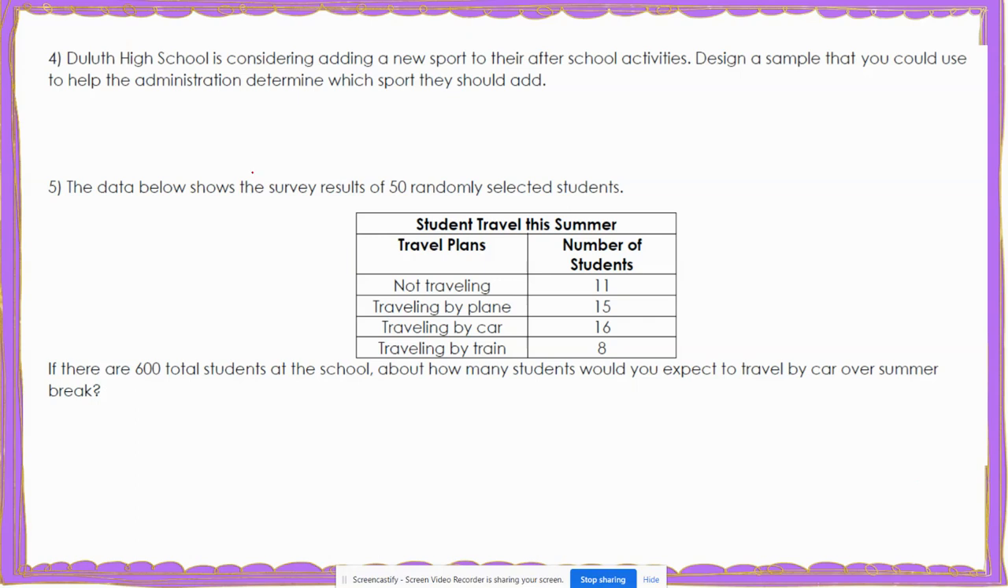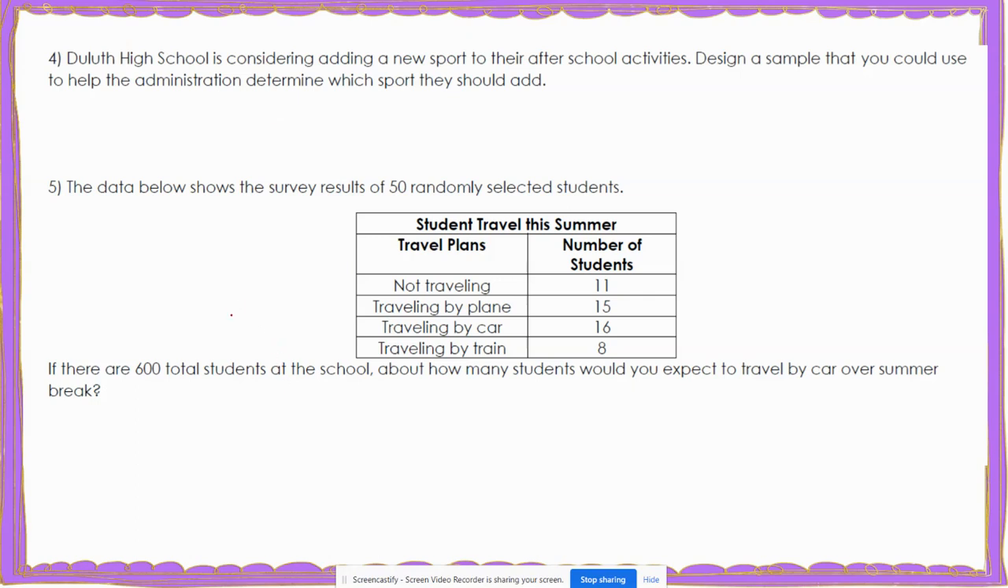So for a sample, we would want a random sample, and that could be either a simple random sample where you're choosing maybe 50 random names off a list of student names, or a systematic random sample where you would be maybe surveying every 20th person who walks into school on Monday morning. So as long as your sample is a random sample, it is a valid sample to use.